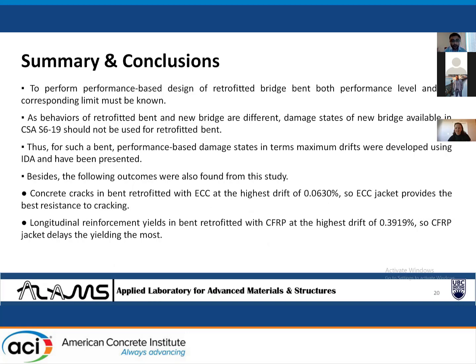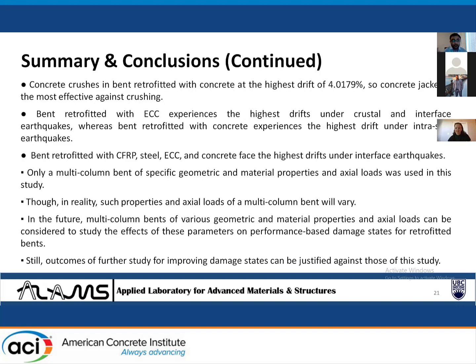Besides, the following outcomes were also found from this study: concrete cracks in bent retrofitted with ECC at the highest drift of 0.063%. So ECC jacket provides the best resistance to cracking. Longitudinal reinforcement yields in bent retrofitted with CFRP at the highest drift of 0.3919%. So CFRP jacket delays the yielding the most. Concrete crushes in bent retrofitted with concrete at the highest drift of 4.0179%. So concrete jacket is the most effective against crushing.